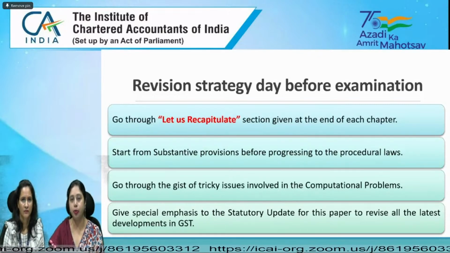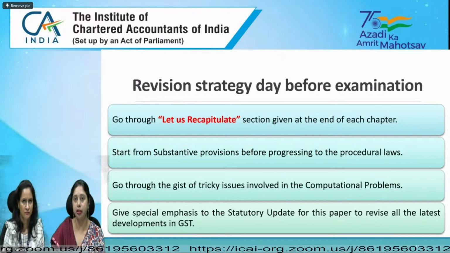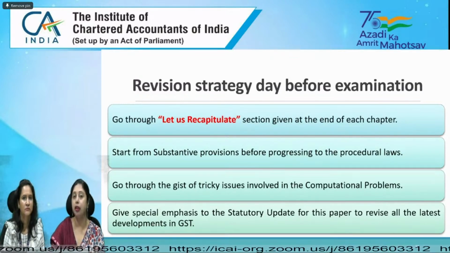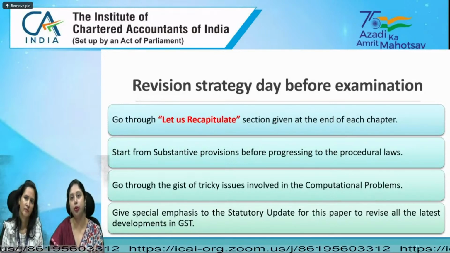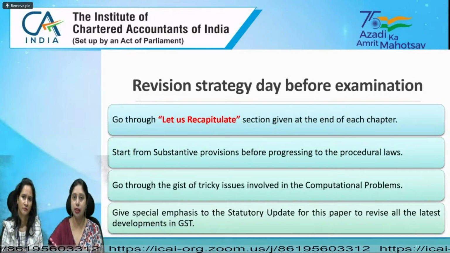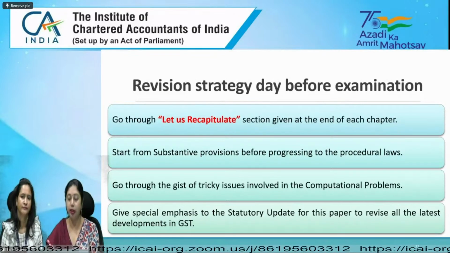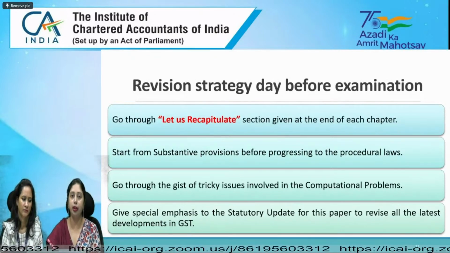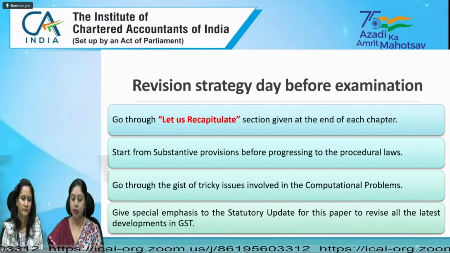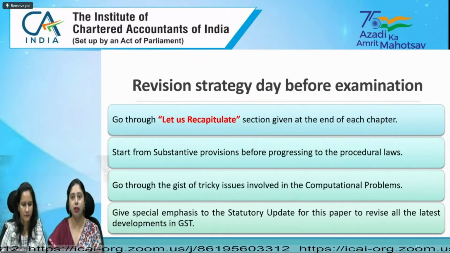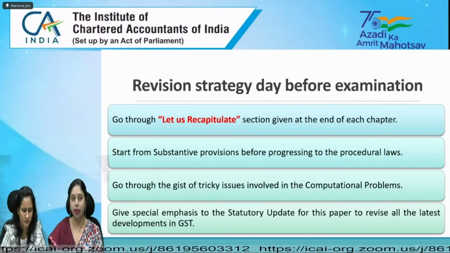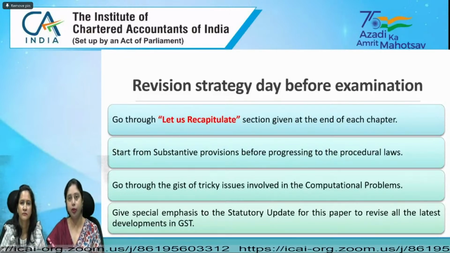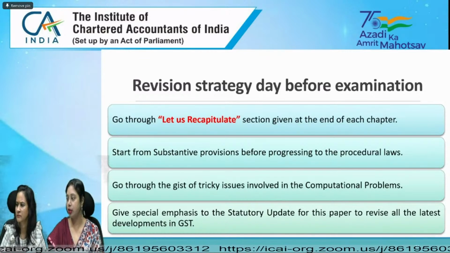You find in some question that generally you treat a particular item in this way, but if the language of the question changes, then how you have to attempt that particular question. If blanket subsidy is there, then how are you going to treat it? What would be the language that is given to you, and in that case you have to treat it in this particular manner. You don't have to include it in the value of supply. So that can be the tricky issue. She has given you the actual idea of how you can identify those tricky issues, because whatever you are not able to attempt in the first place, that is a tricky issue.